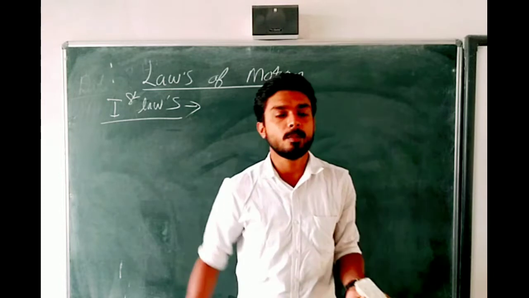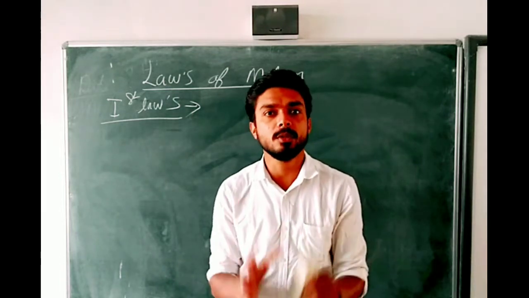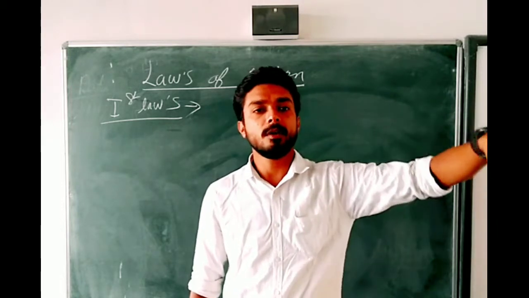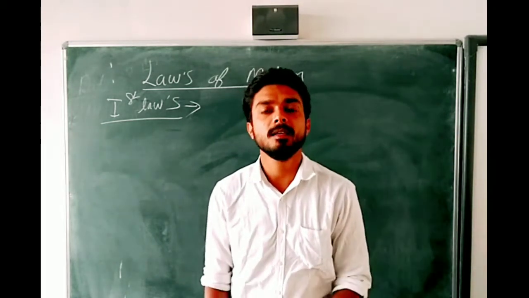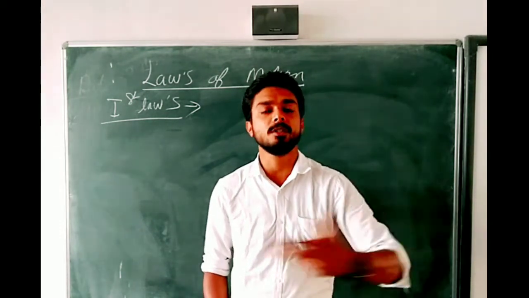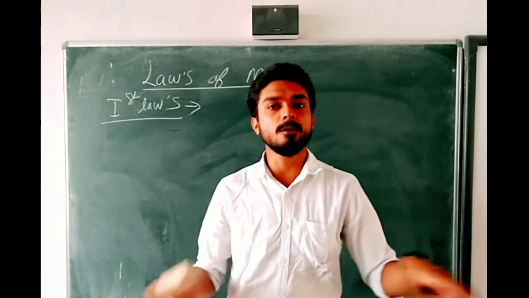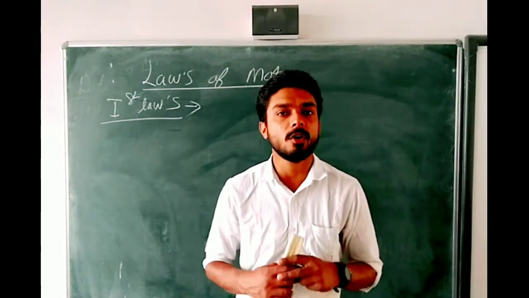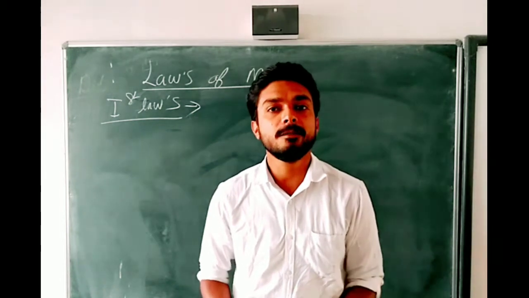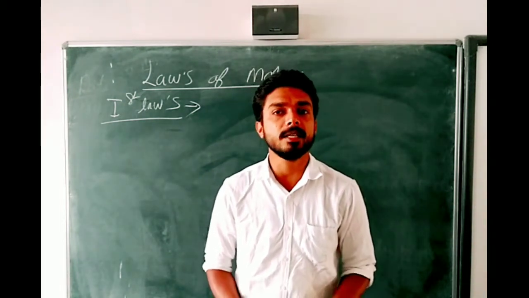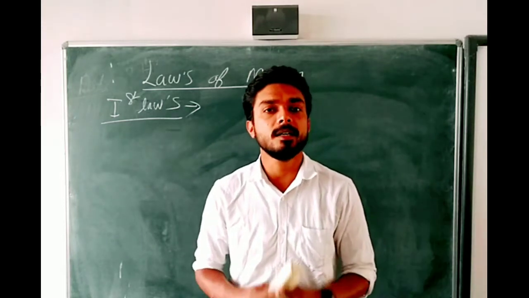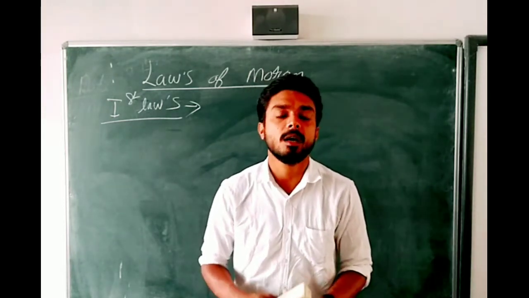Suppose if you roll a ball on the ground, what happens? After some time, ball gets stopped. Why? Because there is a friction force which opposes the motion of the ball. But if there is no friction, then the ball will continue to move. Then our first law says if a body is in rest, then it will be in rest. If a body is in motion, then it will be in motion until and unless an external force is applied.